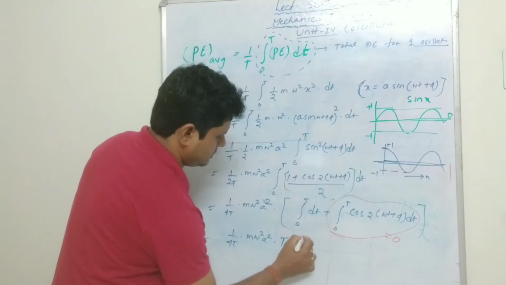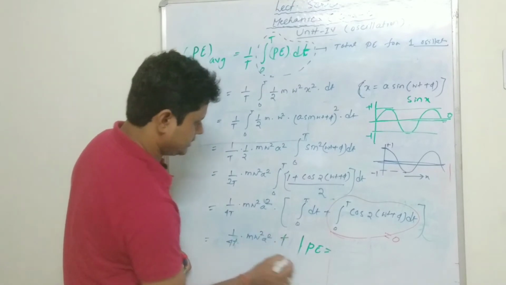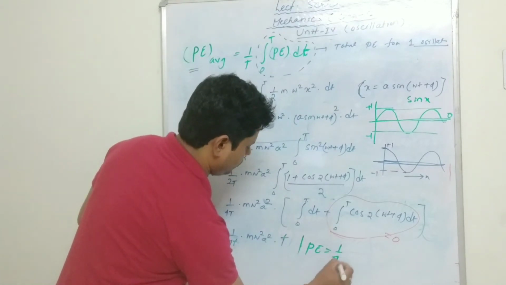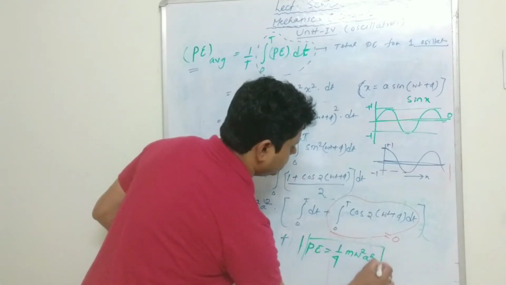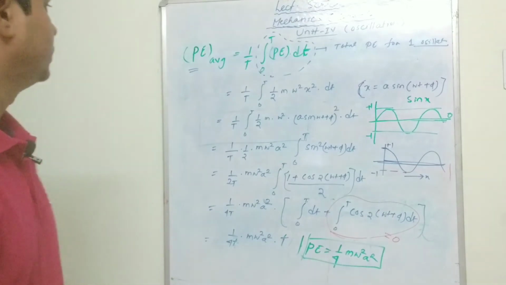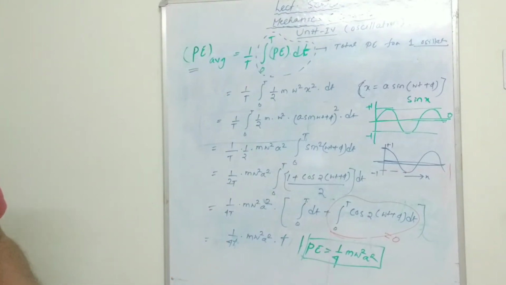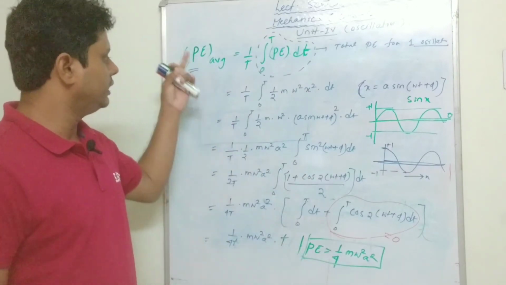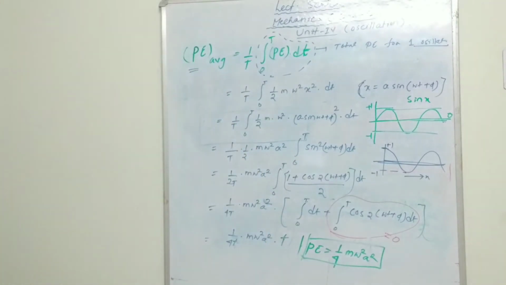Okay, potential energy is equal to, here t got cancelled, 1 by 4 m omega square a square, which is equal in value to the kinetic energy. So average potential energy and average kinetic energy are both equal, as we found after the derivation.